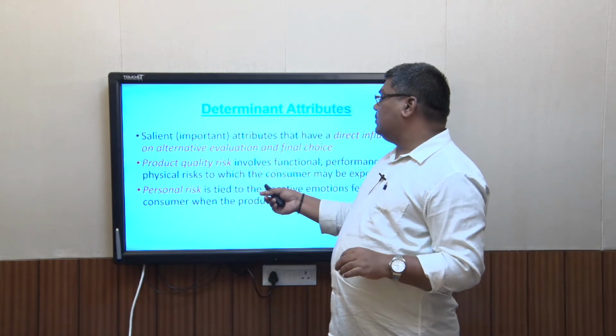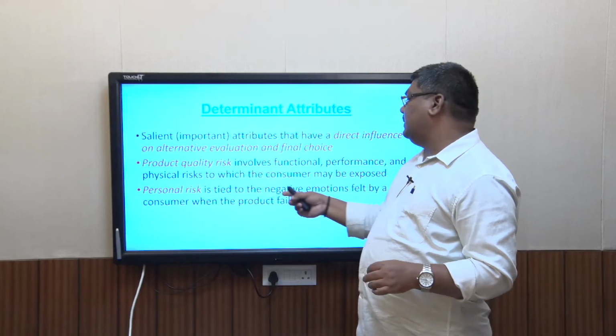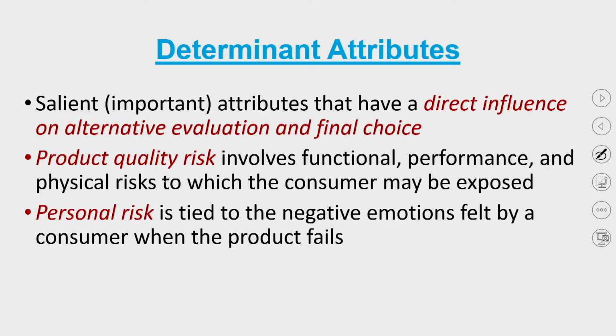There is also something called personal risk, which is tied to the negative emotion felt by the consumer when the product fails. So when a product fails, the expiration date also prevents this product failure or personal risk. So the expiration date, which is the heuristic cue and becomes the determinant attribute in buying a particular frozen food, reduces both the product quality risk as well as the personal risk, because the expiration date guarantees that you are going to get a fresh product and no negative emotion will be a part of it.